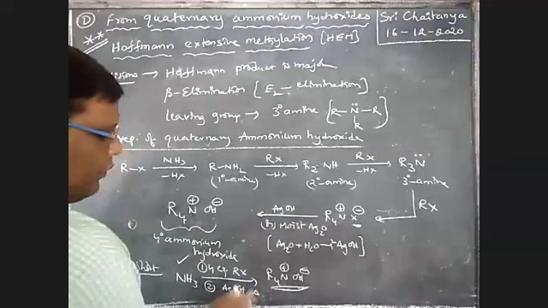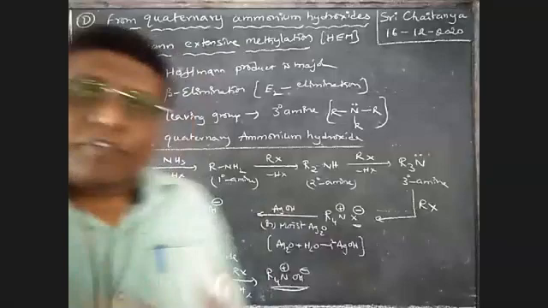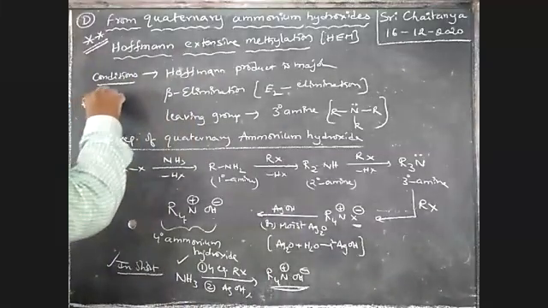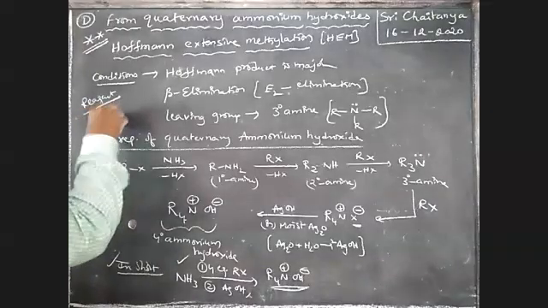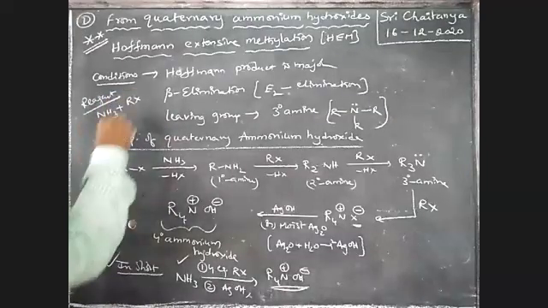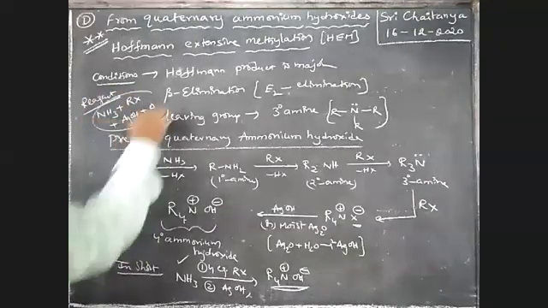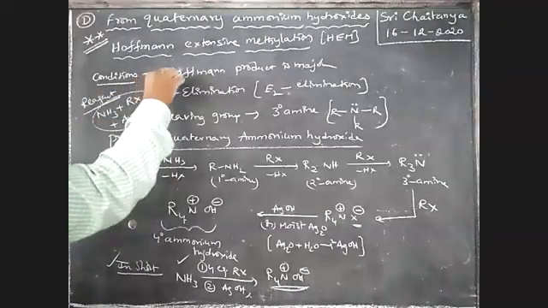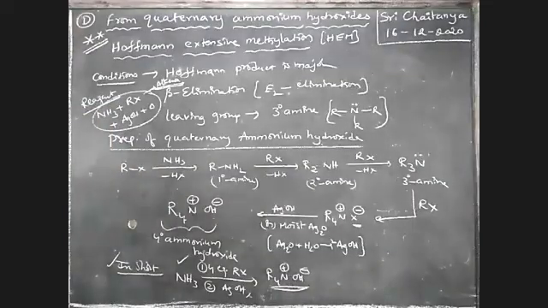After that, heating is also required, because heating gives alkene. Therefore, the reagents for this process are ammonia plus alkyl halide plus silver hydroxide plus heating. All these give alkene, boys. These are the requirements. Now, what is the mechanism behind this? How to prepare alkene from this quaternary ammonium hydroxide?